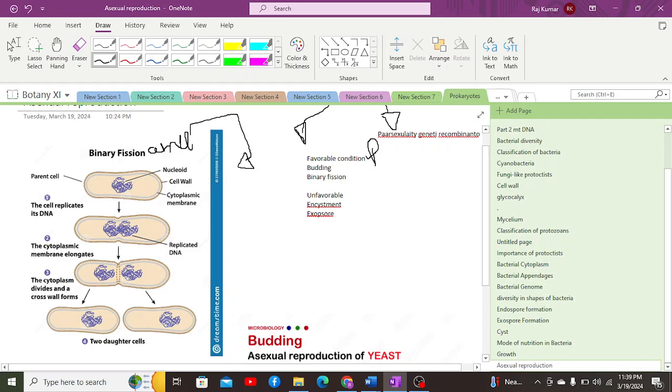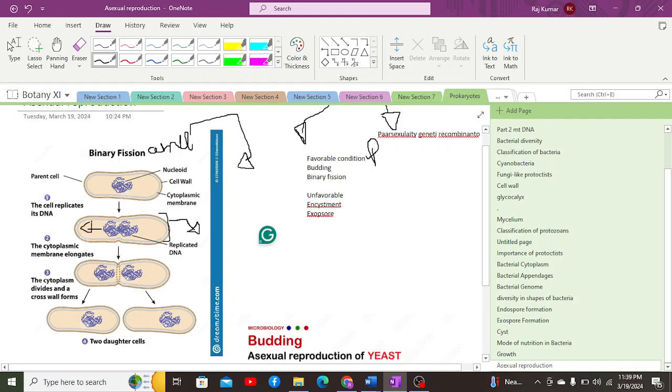After the replication of the nucleoid, the replicated nucleoid material has turned from haploid to diploid, which means this is a stage of cell division where the genetic material has been replicated from haploid to diploid, such that the diploid material is being formed, right? And that diploid material is formed only for a short period of time, after which the replicated nuclear material now moves towards the opposite poles.